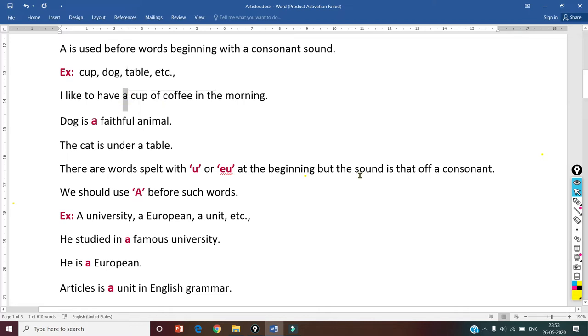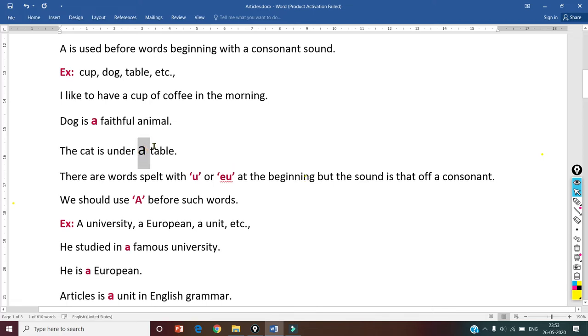Next one, a dog is a faithful animal. In this sentence, a is used before faithful. Here F is a consonant sound. The cat is under a table. Here T is a consonant sound. Article a is used before the words which start with a consonant sound.